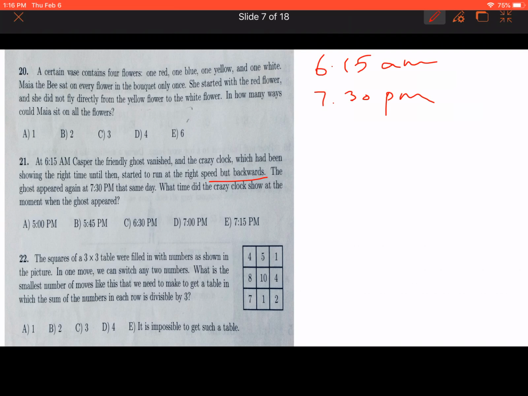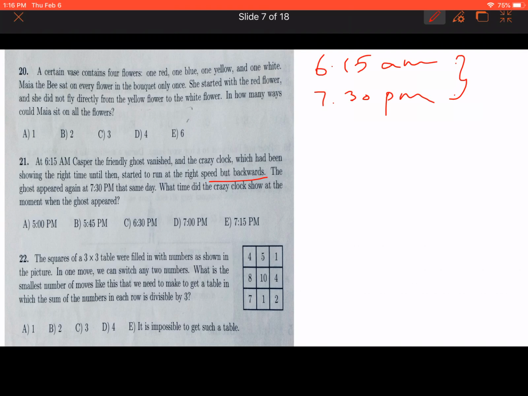So now we find the exact time on the right clock. If the clock runs right, then the ghost disappeared at 6:15 a.m. and it reappeared at 7:30 p.m. So what is the difference between these times?